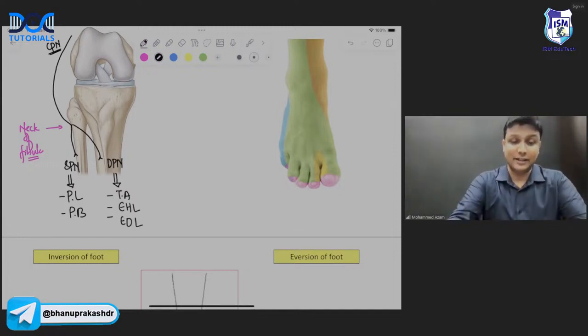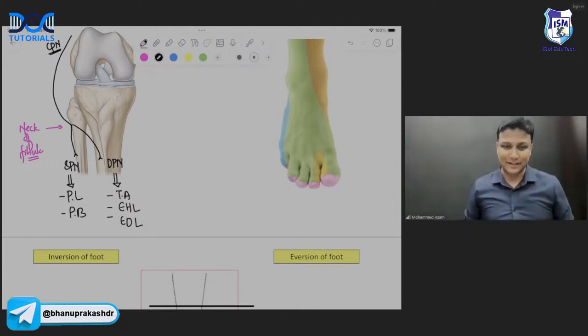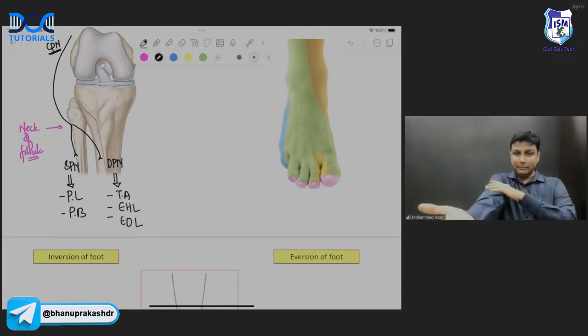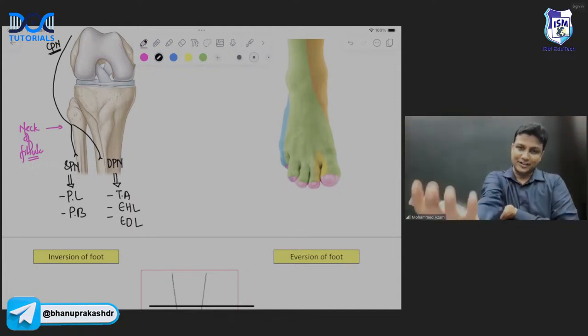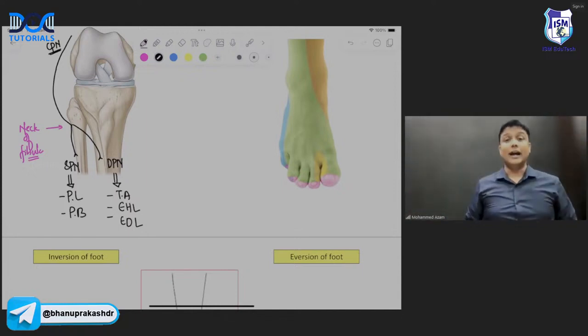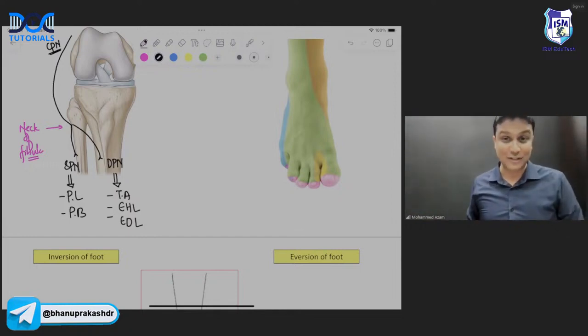Please be very careful here. Many students are saying anterior compartment will have flexors. Hello, Dr. Saab. Listen here. In the upper limb, anterior compartment will be having flexors. Posterior compartment will be having extensors. And in the lower limb, anterior compartment will have extensors. Posterior will be having flexors. Sir, don't get confused there. So anteriorly, they will be having extensors.